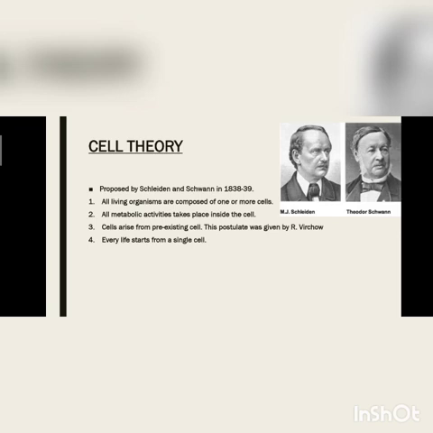They gave the cell theory. The cell theory consists of all the common functions of the cell. Common function means different cells behave differently, but what are the common points included in all different types of cells? So they gave their postulates. According to the cell theory, all living organisms are composed of one or more cells. All metabolic activities take place inside the cell. We have seen that in the last slide.